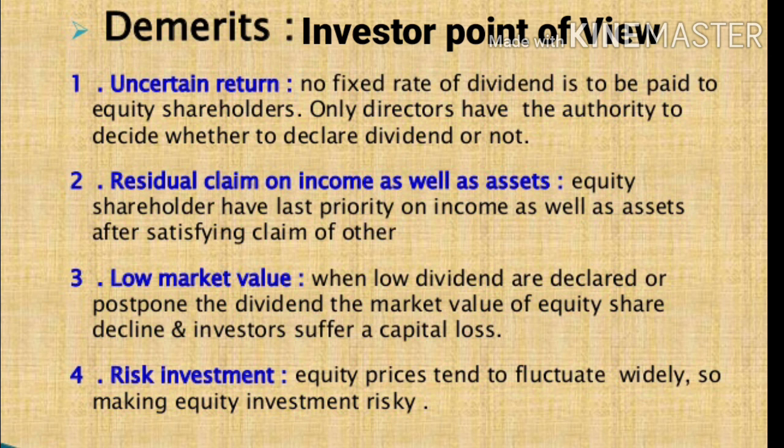Second, residual claim on income as well as assets. Equity shareholders have last priority on income as well as assets, after satisfying the claims of others. Third, low market value. When a company declares low dividend or postpones the dividend, finally shareholders or investors suffer a capital loss. Fourth, risky investment. Equity prices tend to fluctuate widely and frequently. Finally, making investment is so risky.